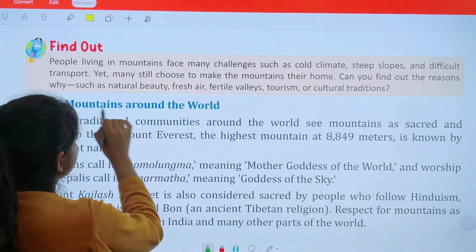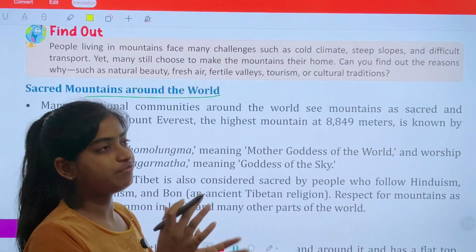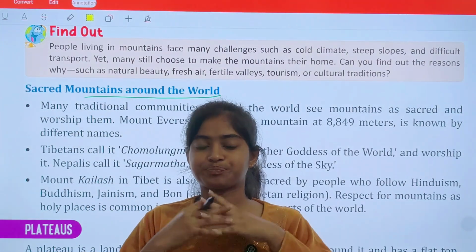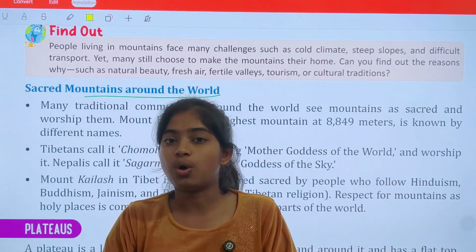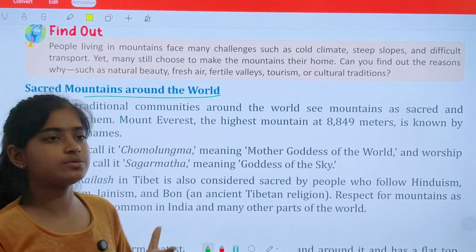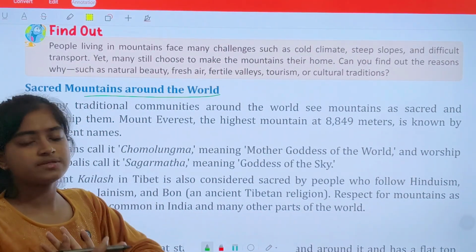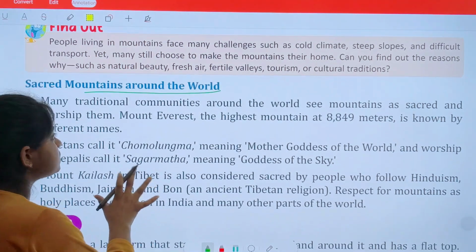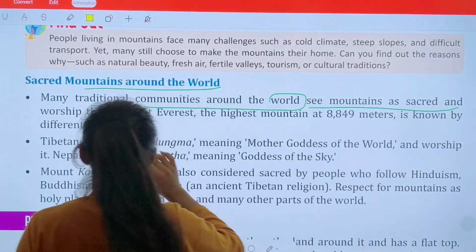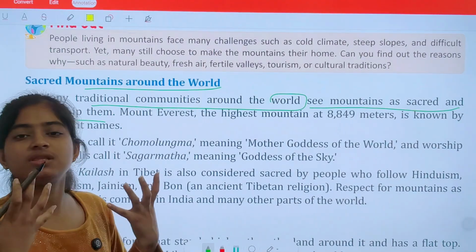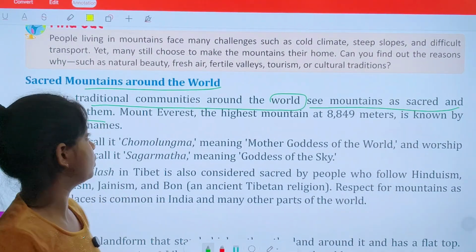Next, we have sacred mountains around the world. We have definitely seen around us that we treat mountains and some parts of nature as a god. We hold them sacred due to some historical reasons, right? Similarly, many traditional communities around the world see mountains as sacred and worship them. This is a kind of belief which people follow.